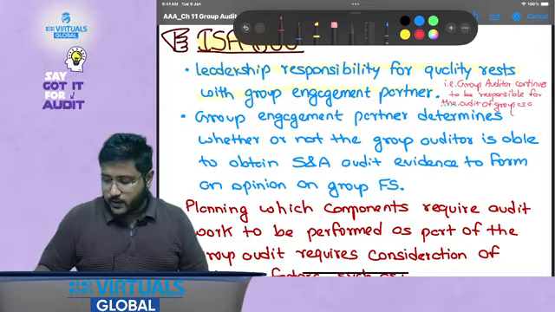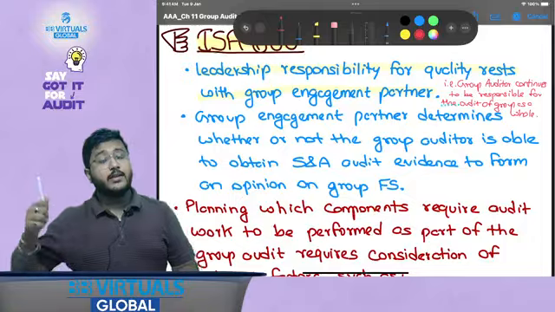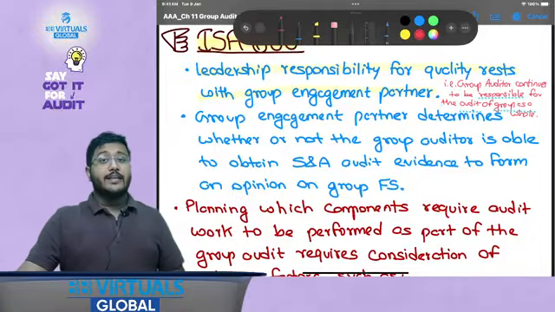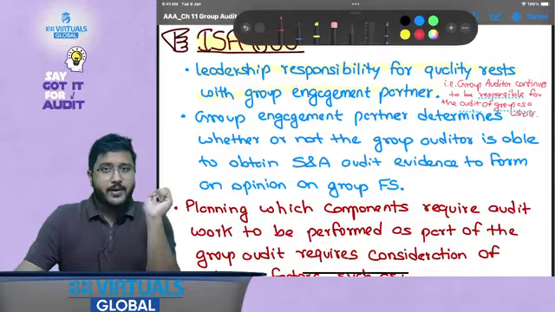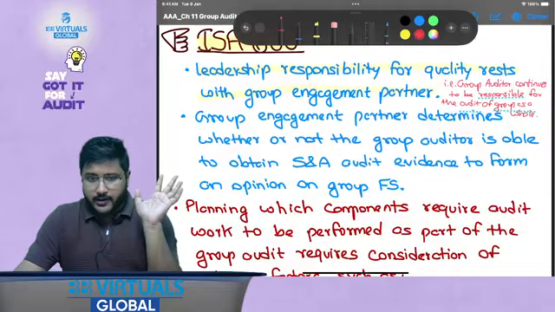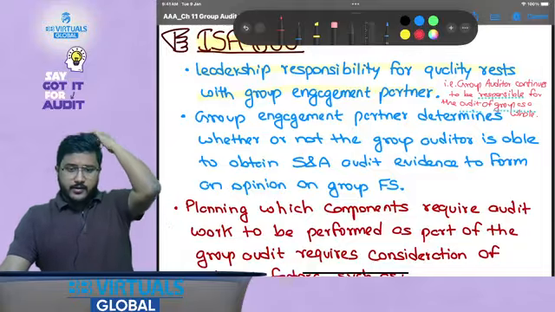That is, even if there is a material misstatement in the component and the component auditor might not have verified or highlighted it, the group auditor might still be blamed, because the group auditor has the power to review the work of the component auditor as well. I hope this is clear.